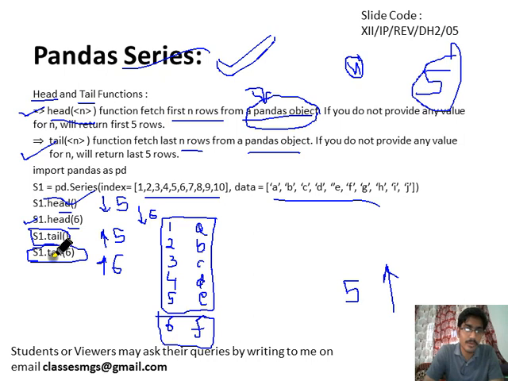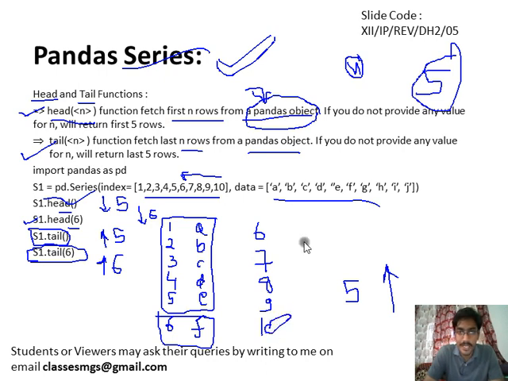What will be the output if we use s1 dot tail? S1 dot tail will fetch the last 5 rows. So what are the last 5 rows? 10, 9, 8, 7, 6. So what will be the value? 6, 7, 8, 9 and 10. These are the last 5 rows.